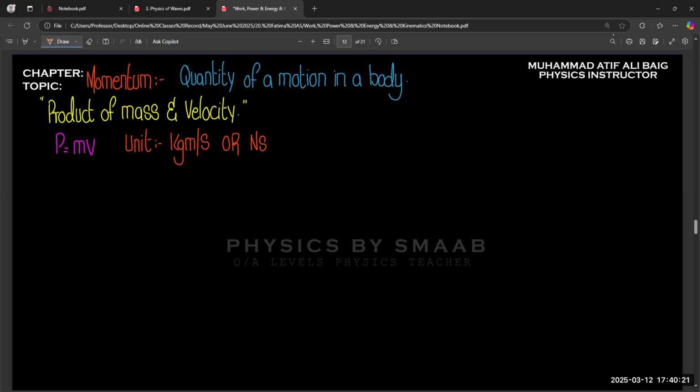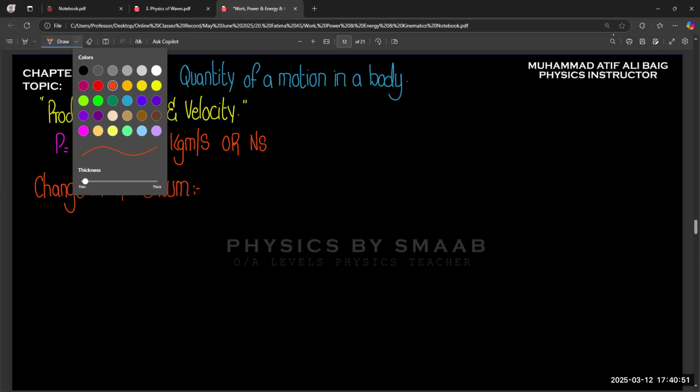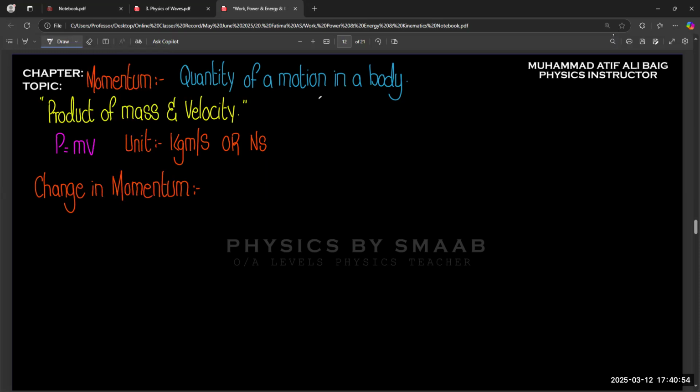After the concept of the SI unit and the formula, we have the change in momentum idea. We know that momentum is a vector quantity, because in O levels IGCSE we also studied this.